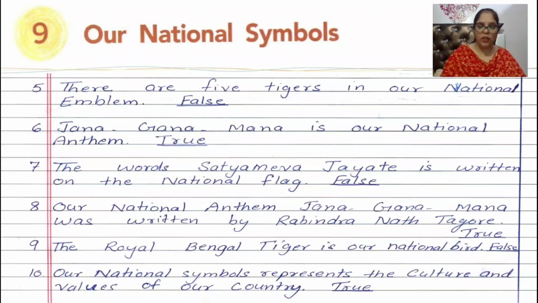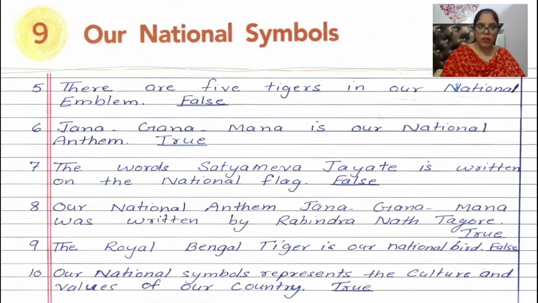He wrote our national anthem. Number 9, the Royal Bengal tiger is our national bird. False. Our national bird is peacock. Number 10, our national symbols represent the culture and values of our country. It is true. Okay, children, so you have to do all these true false and match these in your social studies notebook and pick the correct answer in your book.